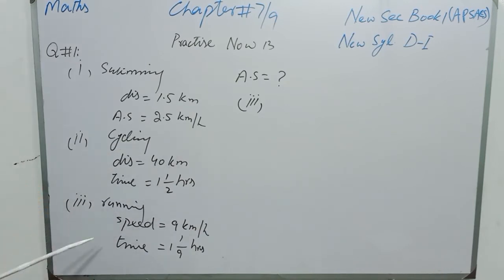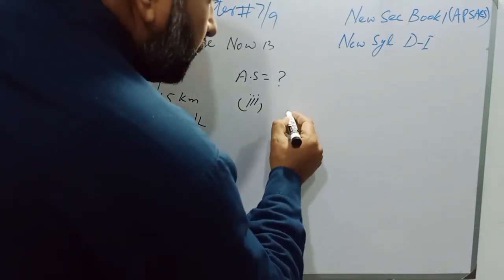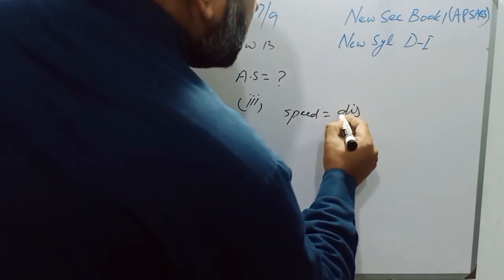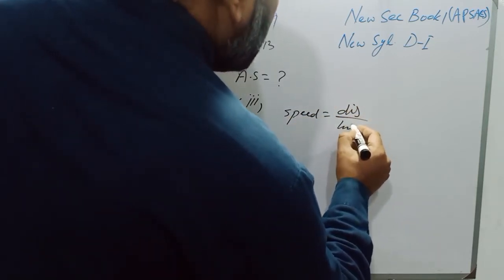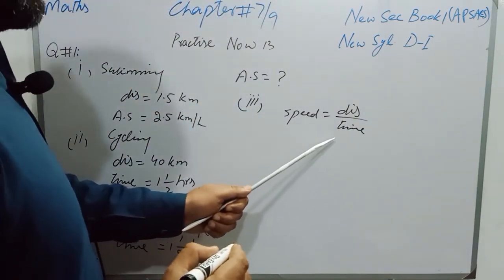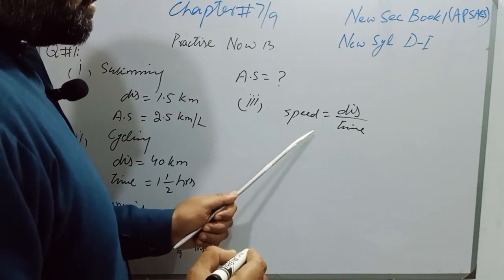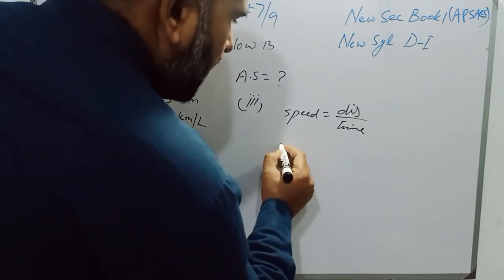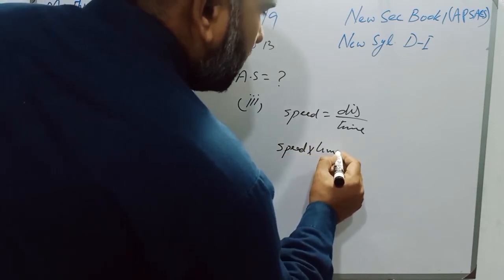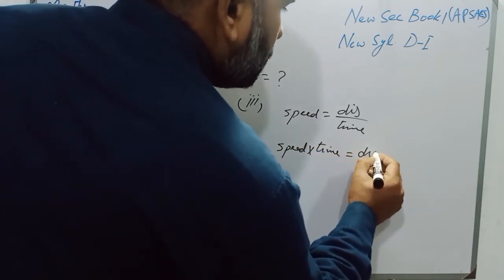So students, at number 3, the formula is speed is equal to distance over time. Speed is given and time is given. Time is dividing on the right side. When we transfer it to this side, it will multiply, and the formula will become speed multiplied by time is equal to distance.